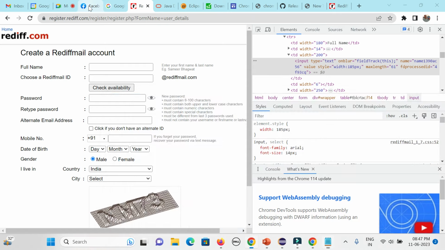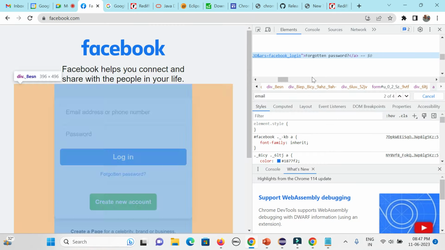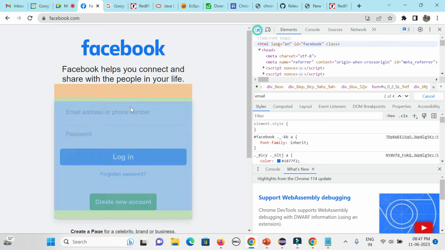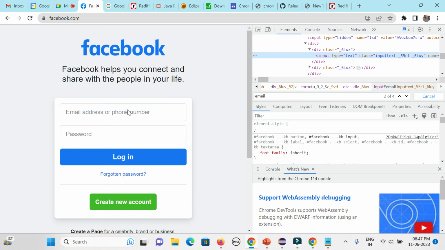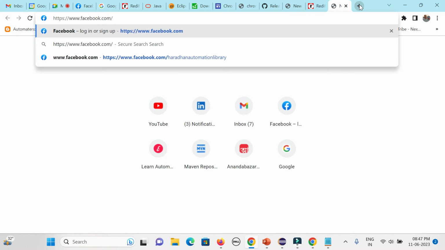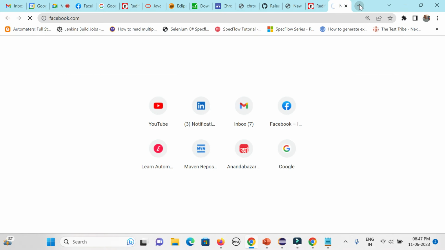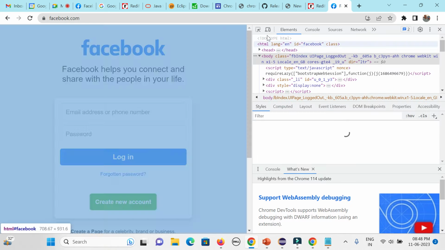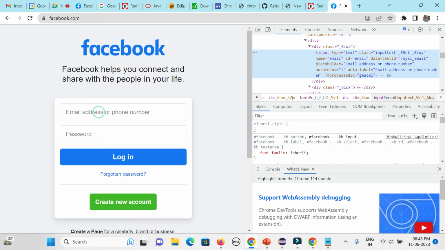But here, if you open the Facebook page from any browser, it will always be email only. Based on your experience, you can get to know what the different problems are and what solutions you need to apply. You can open any other page also, but it will still be the same. In case it is completely static, there is no problem. But in case some part is static and some dynamic, then the problem will come. If you open from any browser, any other session ID, it will still be the same: ID equal to email, ID equal to email, because there is no numeric part at all.